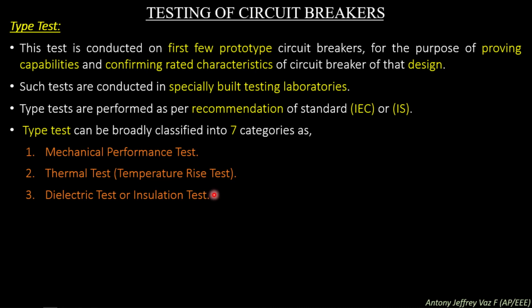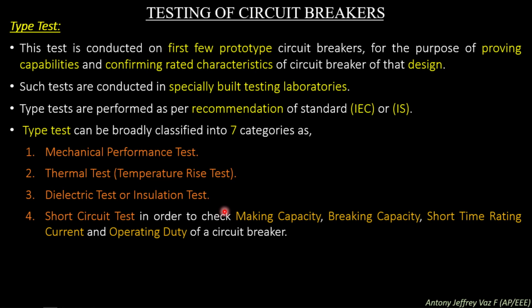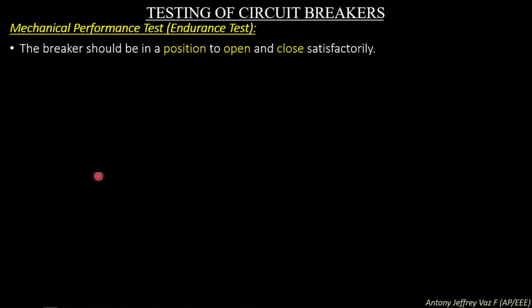Dielectric test or insulation test, and short circuit test. In order to check making capacity, breaking capacity, short time rating current and operating duty, a circuit breaker is tested using the short circuit test. In the dielectric test, the insulation of the circuit breaker is tested. Then reliability test, commissioning test and routine test. So, these are all the 7 types of tests available in type testing of a circuit breaker. Mechanical performance test, that is the endurance test.